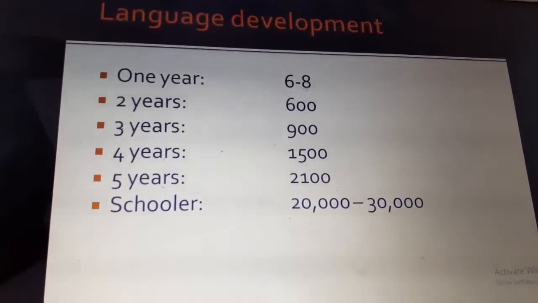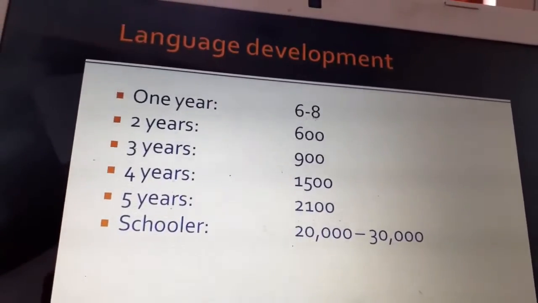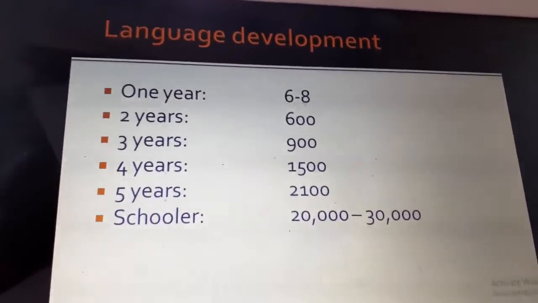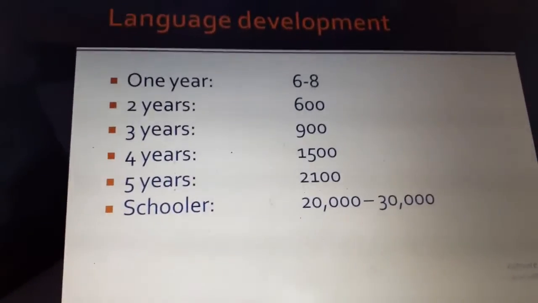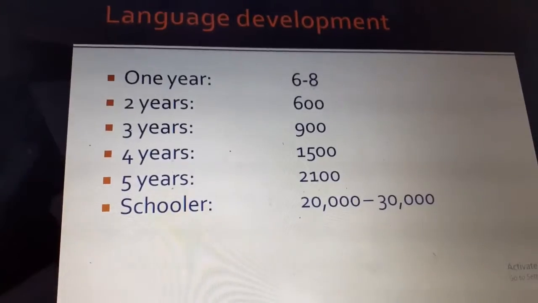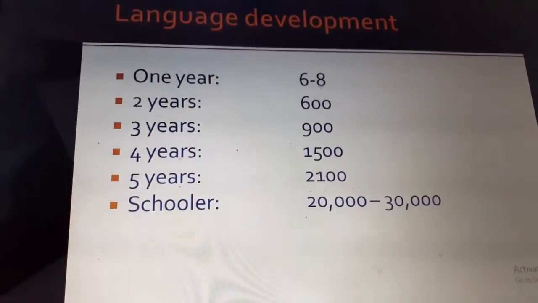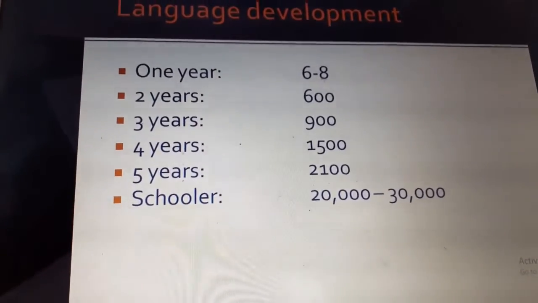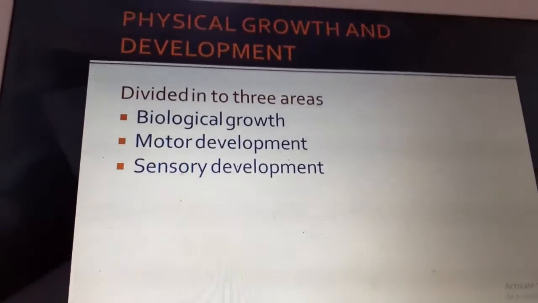By 3 years they speak 900 words. From 3 years onwards, you just have to add 600: for 4 years 1500 words, 5 years 2100 words, and by schooler age they speak a lot. They learn new words, jargons, and speak around 20,000 to 30,000 words.